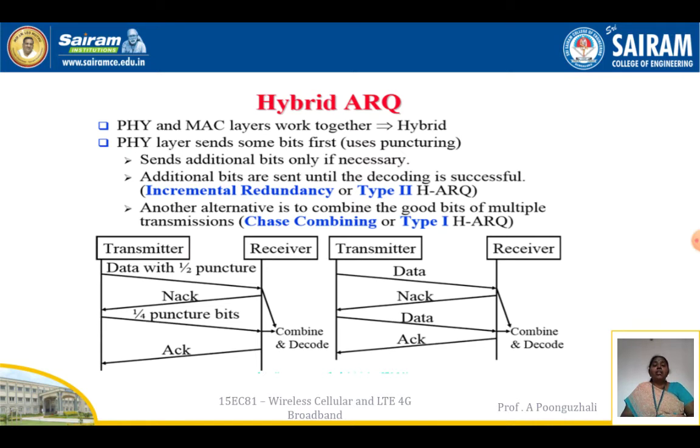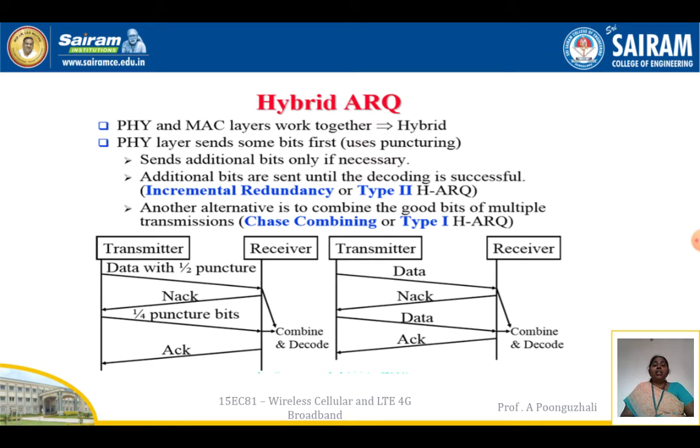After decoding, if it finds the correct data, then it will send an acknowledgement signal to the transmitter. If there is no acknowledgement, again the puncturing code will be changed, and again it is going to combine with the previous packets and then decode. So that is called incremental redundancy, or type 2 HARQ.